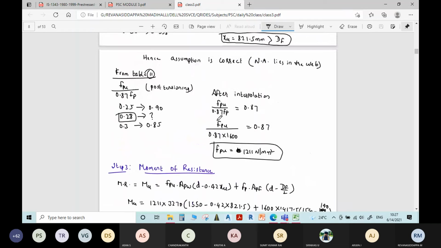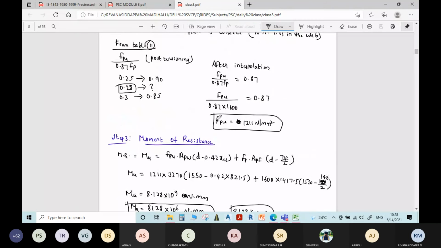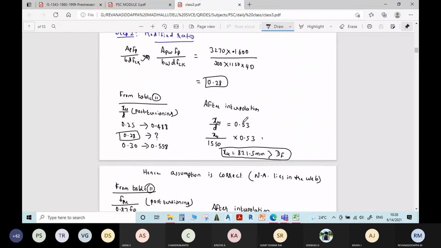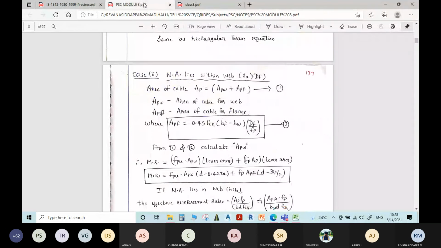If you have any doubts in this problem, you can ask. It's all a very simple procedure only. We'll move on to the next problem.